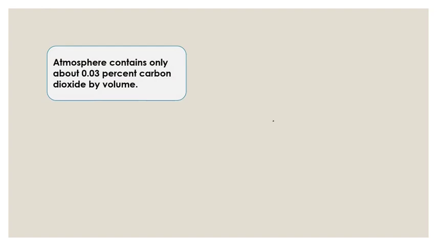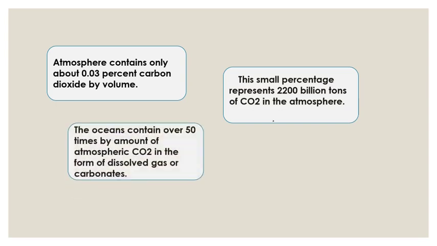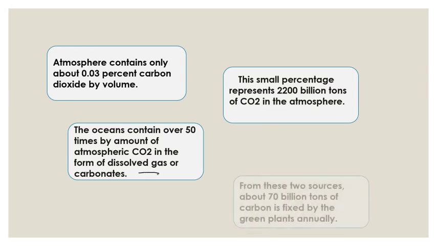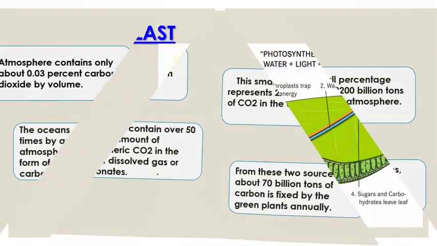Now, when this process takes place, it needs carbon dioxide. The atmosphere contains only 0.03% carbon dioxide by volume. This small percentage represents 2200 billion tons of carbon dioxide in the atmosphere. Oceans also contain carbon dioxide, 50 times the amount of atmospheric carbon dioxide, in the form of dissolved gases or in the form of carbonates. From these two sources, that is from air and water, 70 billion tons of carbon is fixed by green plants annually in a year.